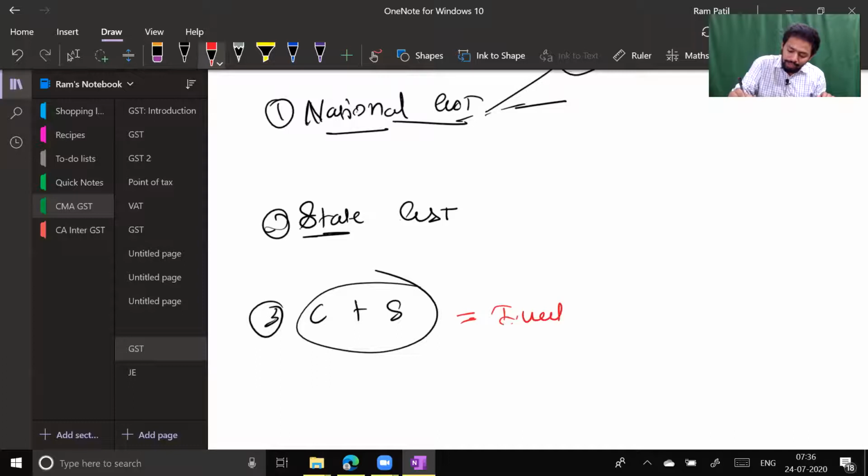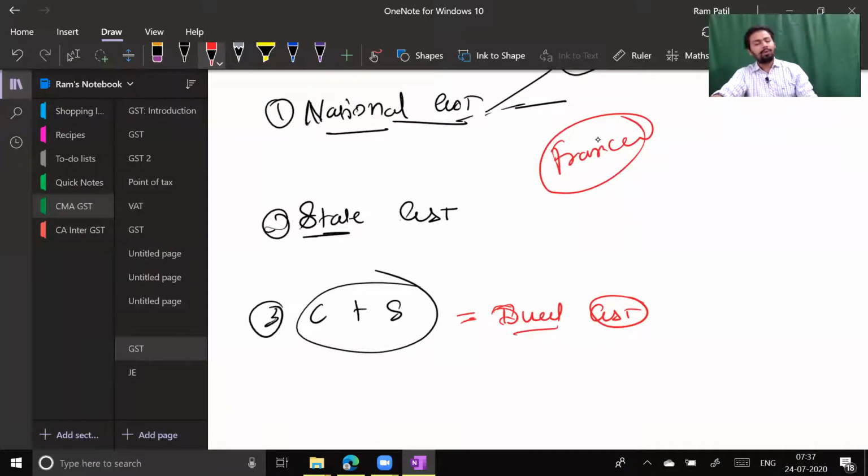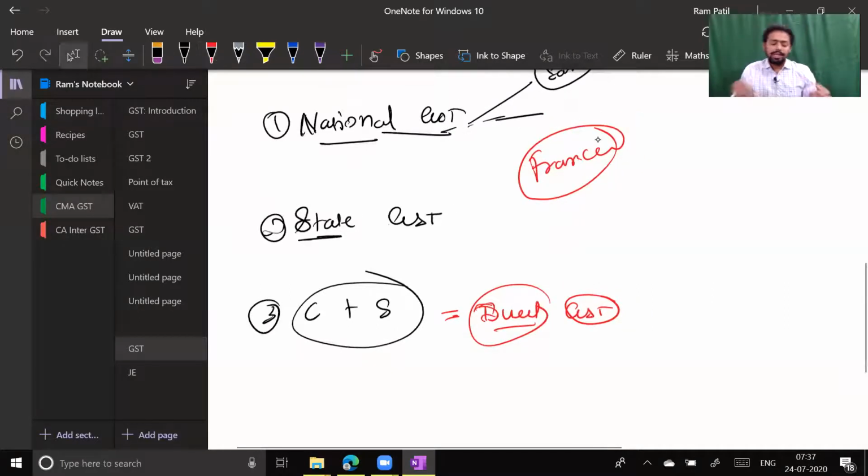Apart from India, Brazil is a country, according to my knowledge, where we have dual GST. And France was the first country to introduce GST. So what do you mean by dual GST?